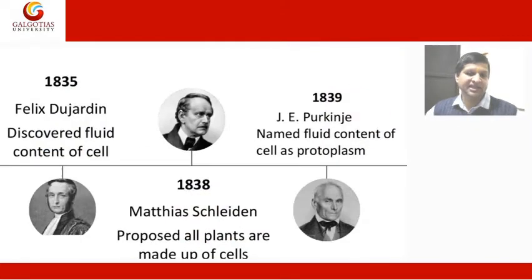In 1835, Felix Dujardin discovered the fluid content of the cell. In 1838, Matthias Schleiden proposed that all plants are made up of cells. In 1839, J. E. Purkinje named the fluid content of the cell protoplasm.